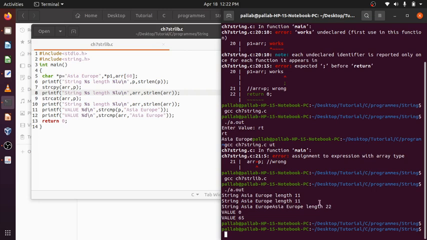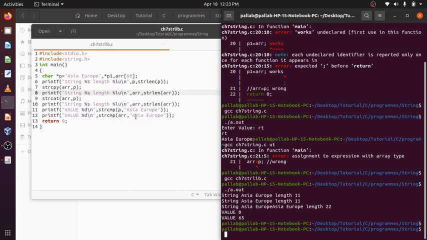Now I am going to use strcmp. strcmp is compare. strcmp returns 0 if the content of P is the same as Asia Europe. Yes, P is Asia Europe and the other is Asia Europe, so it returns 0. But ARR is not Asia Europe.